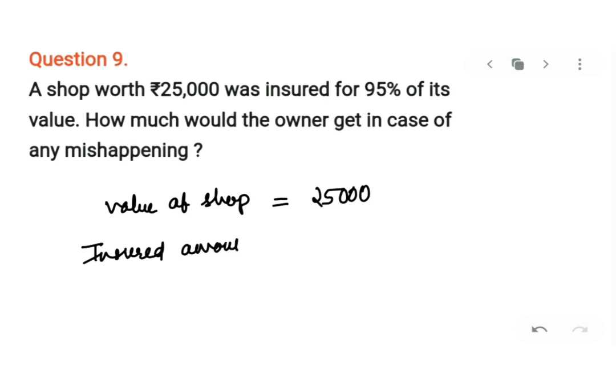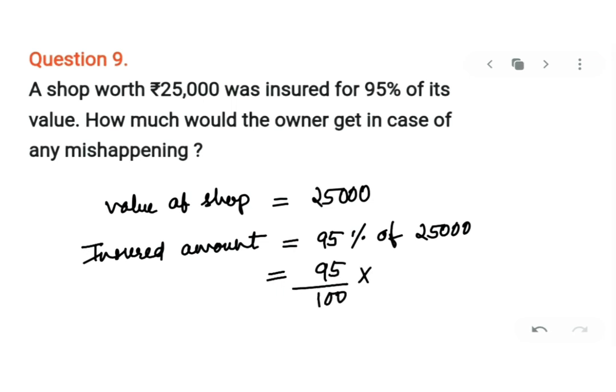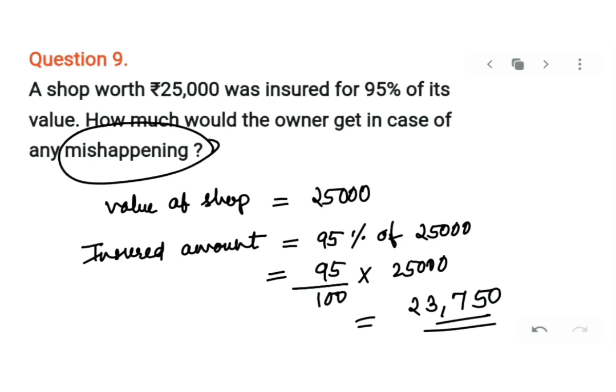Insured amount will be 95% of value of shop, that is 25,000. Correct? So you have to find 95 upon 100 into 25,000. Once you do this, you will get 23,750. So in case of any mishappening, the shop owner will receive 23,750 from an insurance company.